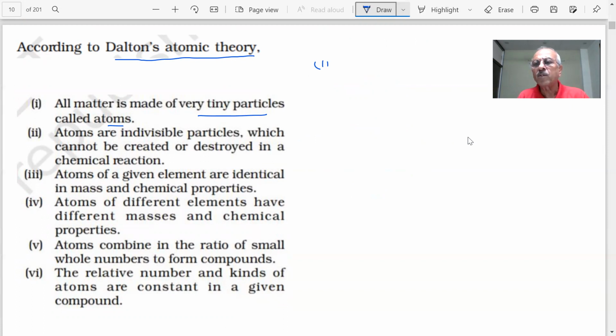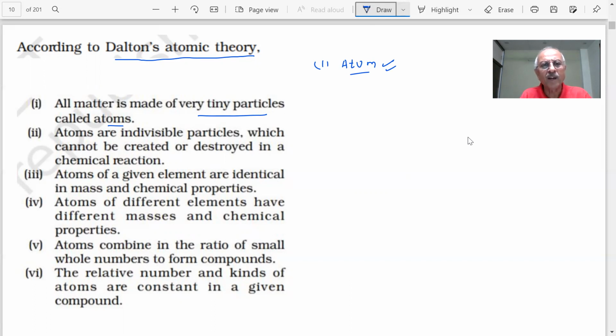Whatever substances you are using, your body, yourself, the air which you are inhaling, the sky, the clouds, whatever you are seeing, if anything has mass and volume, then it is made up of very tiny particles. So this is the smallest particle he talked about, which he called the atom.